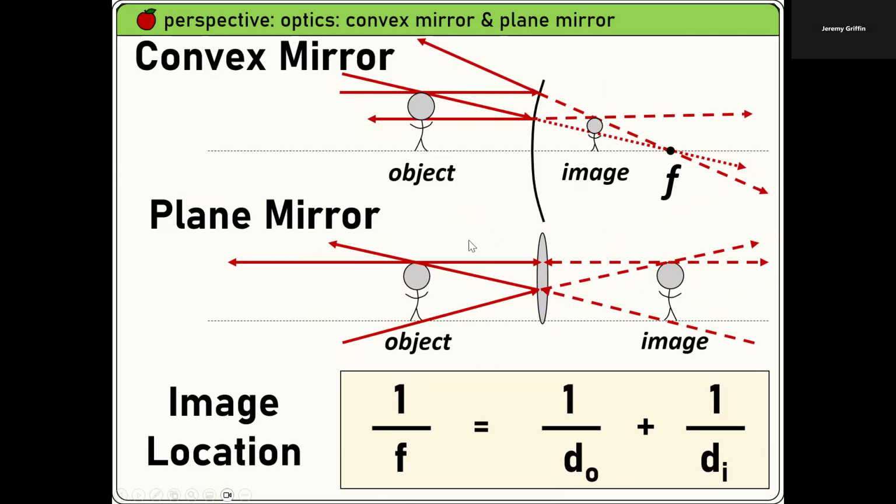Here's a plane mirror. Actually, we did a little bit of plane mirror earlier today. Okay. Here's a convex mirror. You guys remember that? I think you guys have all these papers back, right? And then here's an image location. You guys remember applying that formula? I'm pretty sure on the quiz coming up in a few days, this is going to be helpful. This equation. You guys remember this equation? 1 over the focal length is 1 over the object distance plus 1 over the image distance. You guys remember that? Okay, so we did some of that in class.